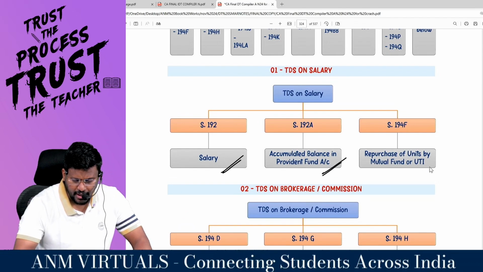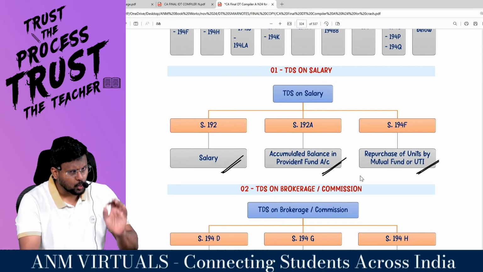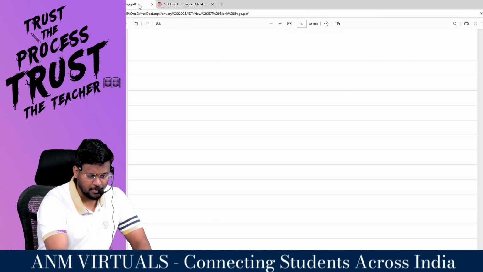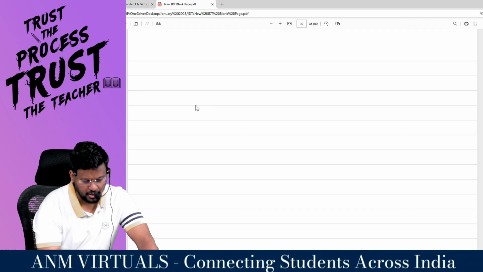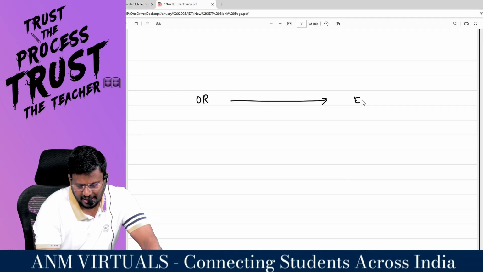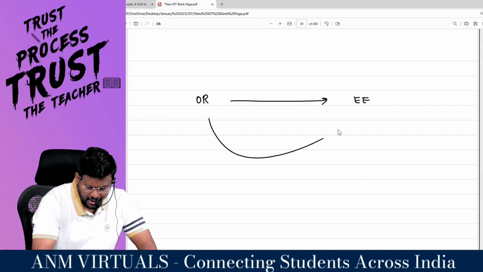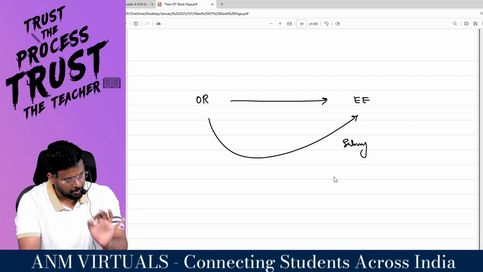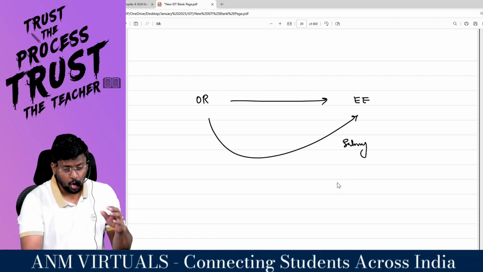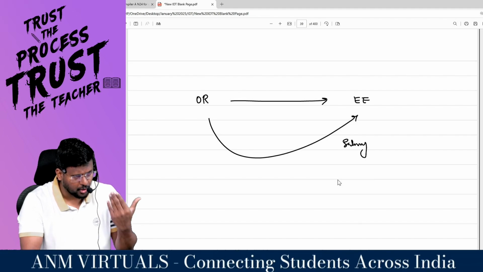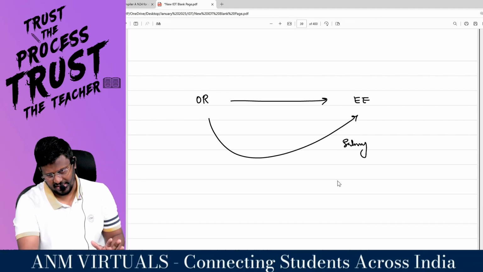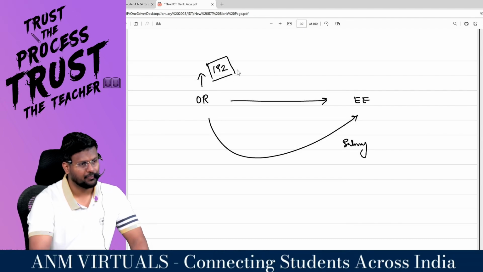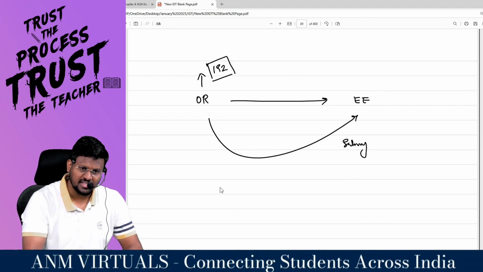192, 192A, 194F. 192 is TDS on salary. For example, 2 parties are there, my dear lovable students: one is employer and the other is employee. Employer has to pay salary income to the employee. It's an expense to the employer and income to the employee. In order to debit that as an expense in the profit and loss account, the Income Tax Act is saying that the employer has to deduct TDS under section 192. So 192 is TDS on salary.